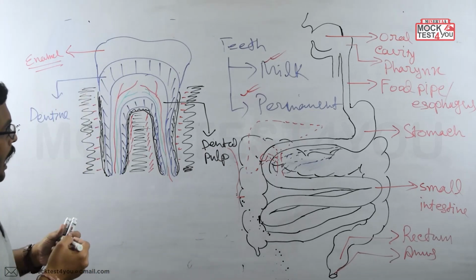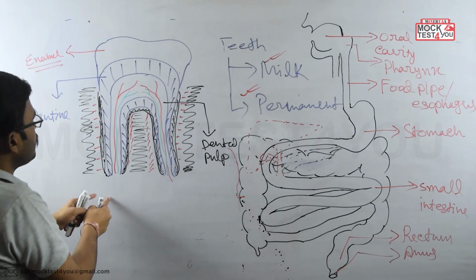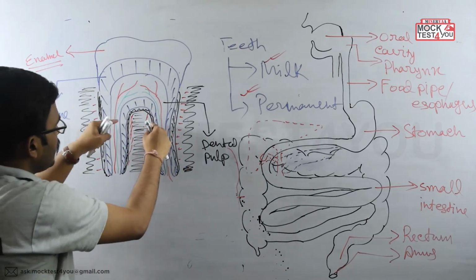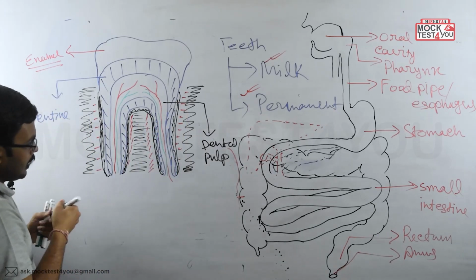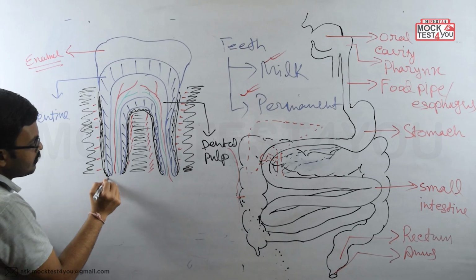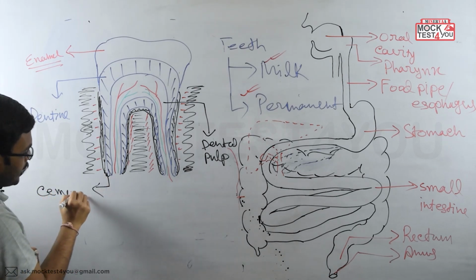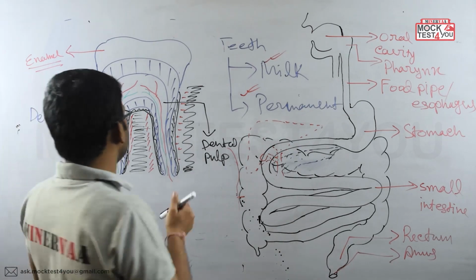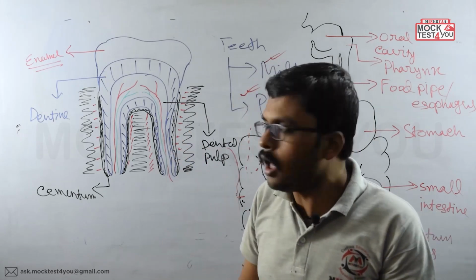Okay, now within the gingiva, surrounding the dentine, another hard tissue is present, and that hard tissue is known as cementum. What is it called? It is called cementum. Okay, clear? So these are the four main different parts of the teeth.